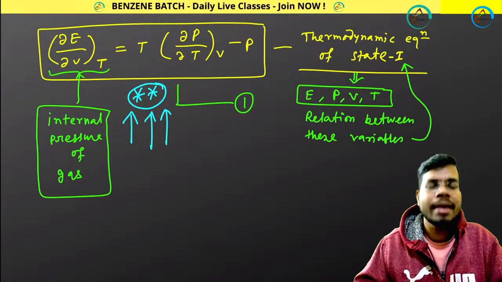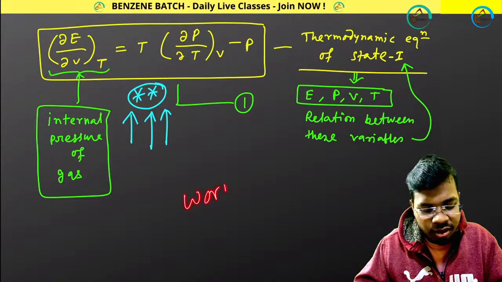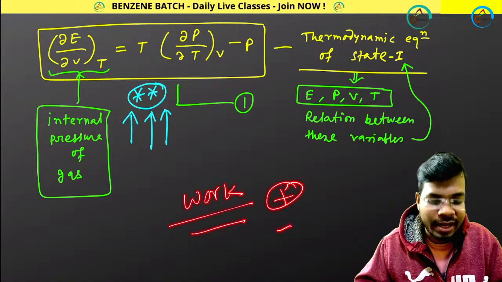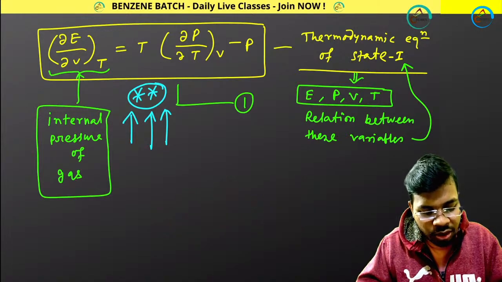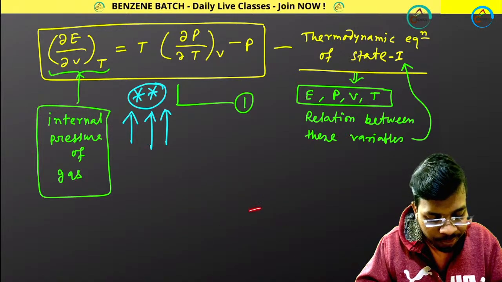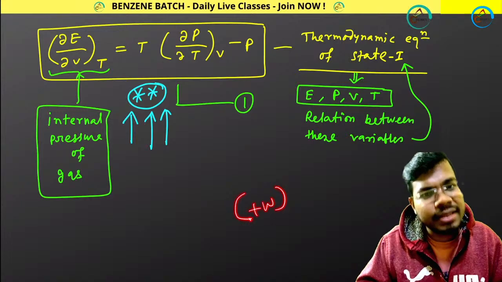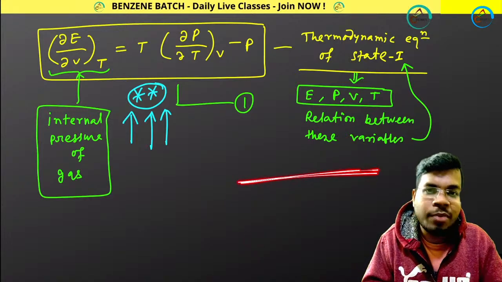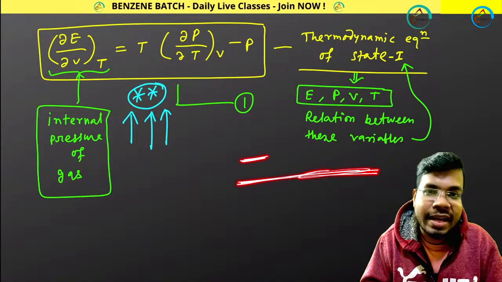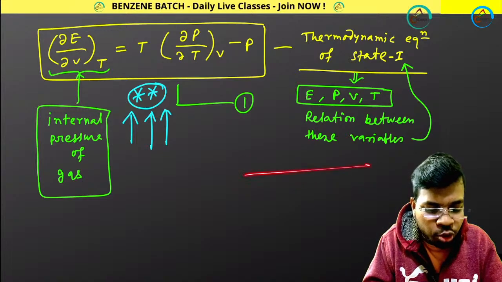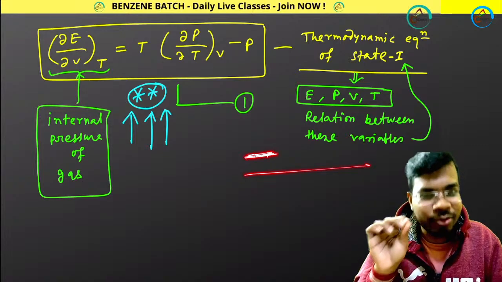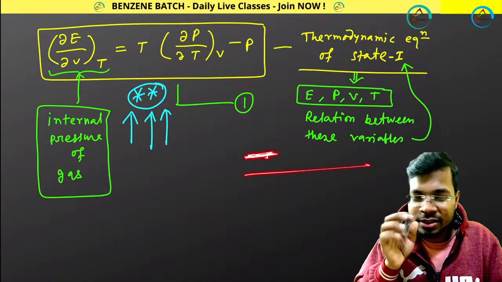Prakash, yes, every time work done on the system will be positive, work done by the system will be negative. Work done on the system means you have to calculate plus W value. Work done by the system means you have to calculate minus value. That means whatever value you are putting, you have to put a negative sign, and that negative sign will come automatically. Don't worry. Do you know why?